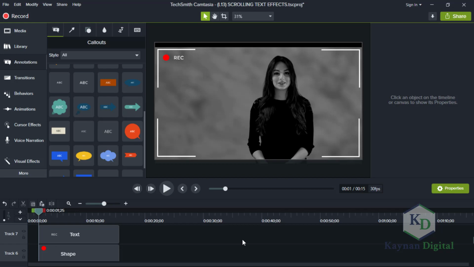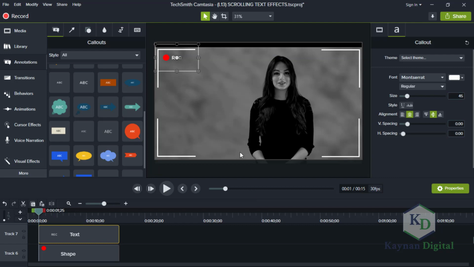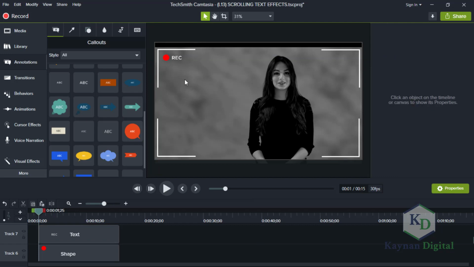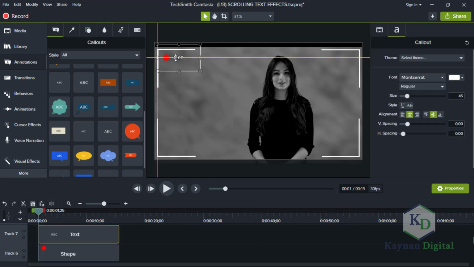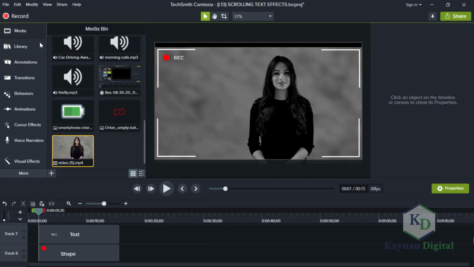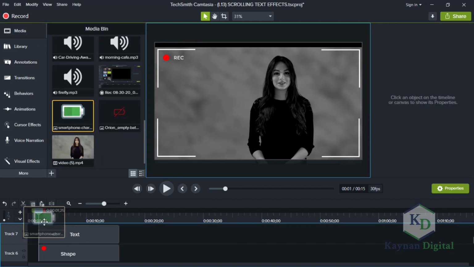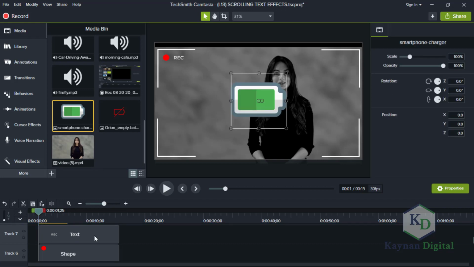Then let's add the camera, the battery effects. The battery. So go to media, the one we imported. Let's just add the one that shows full battery. So start from the one that shows full battery.